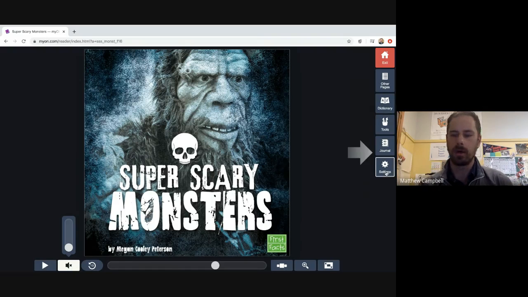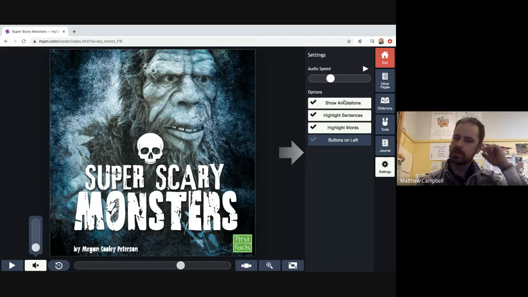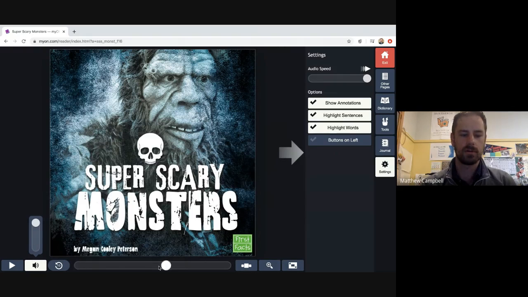Okay, so what do I mean by that? I'm actually going to start on the bottom. So if I go to settings, there's a number of options down here. How fast it reads to me, so I can turn the speed up very quickly. So if I start this page over, I wouldn't suggest turning that all the way up, but you can. I'm turning the volume back down.